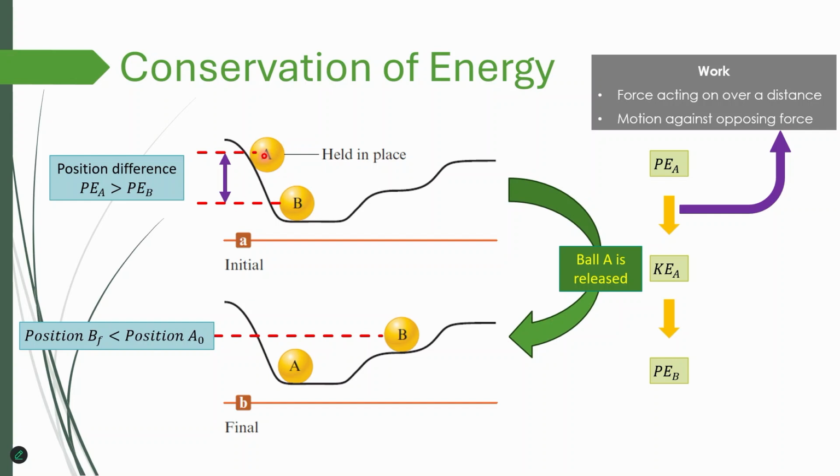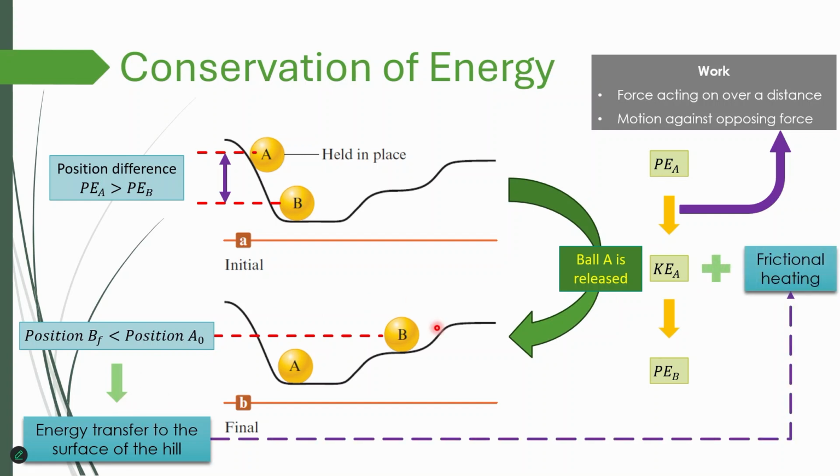It's due to friction. Because if all of the potential energy of A were converted to B's potential energy, then we would expect B to be at the same level as A. But that's not the case. And the reason for this is as object A rolls down the hill, some of its kinetic energy during its motion is actually transferred to the surface of the hill as heat.